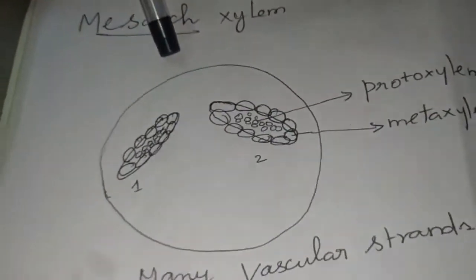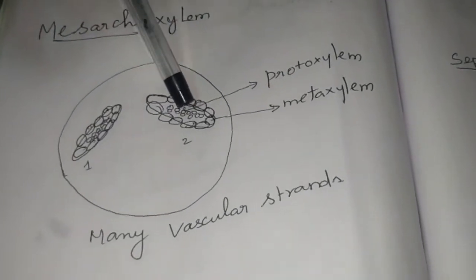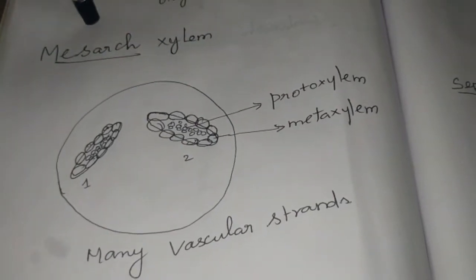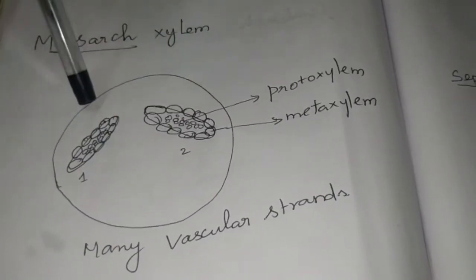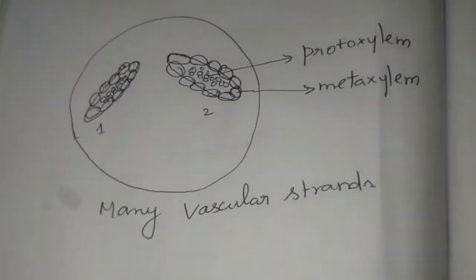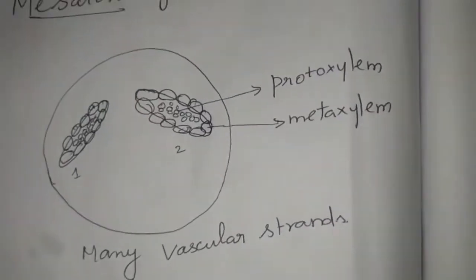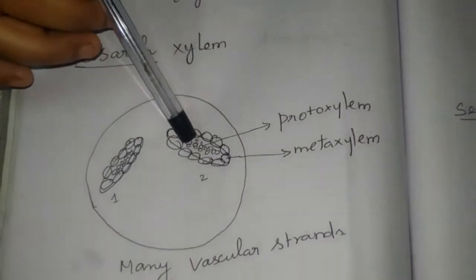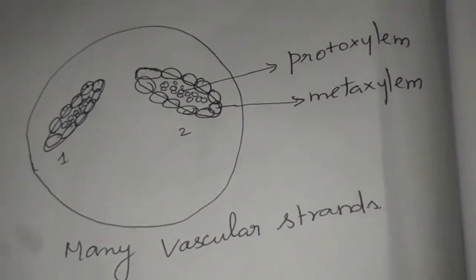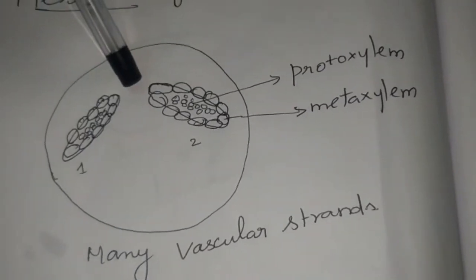Mesarch xylem. In mesarch xylem, the same as centrarch, the middle has a protoxylem which is surrounded by metaxylem. But in mesarch xylem, many vascular strands are present, whereas in centrarch only one vascular strand is present. Several vascular strands are developed in this. Example, Ophioglossum.